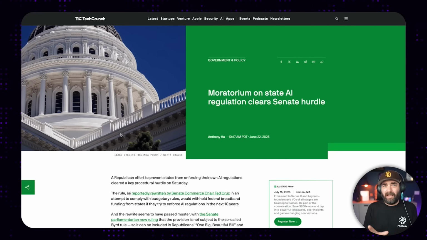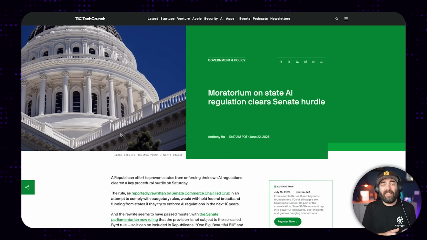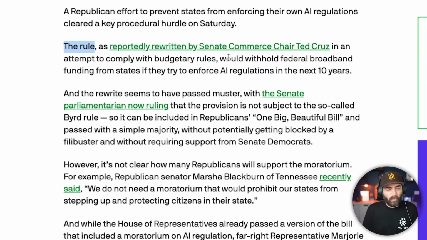And back to the topic of legal, there's something really interesting happening in the United States right now, where the US government is trying to make it so that states can't regulate AI for the next 10 years. The rule would withhold federal broadband funding from states if they try to enforce AI regulations in the next 10 years. Now, it's not clear if this is actually going to pass, because it seems like both Democrats and Republicans oppose this.